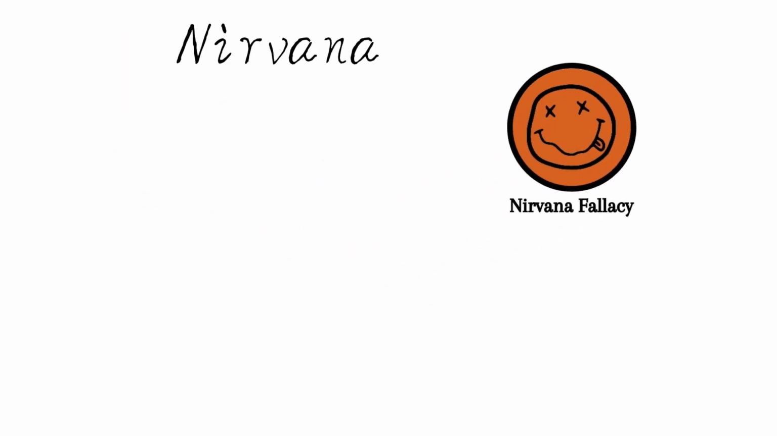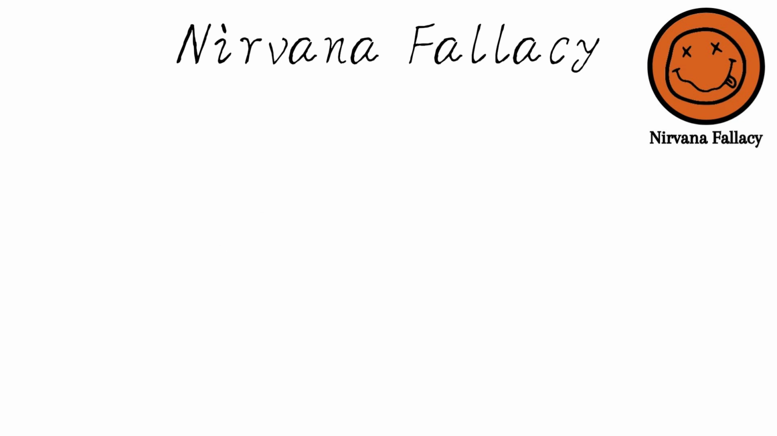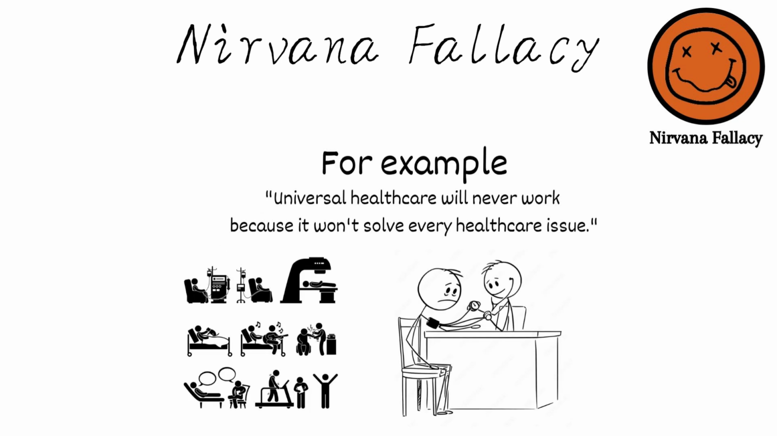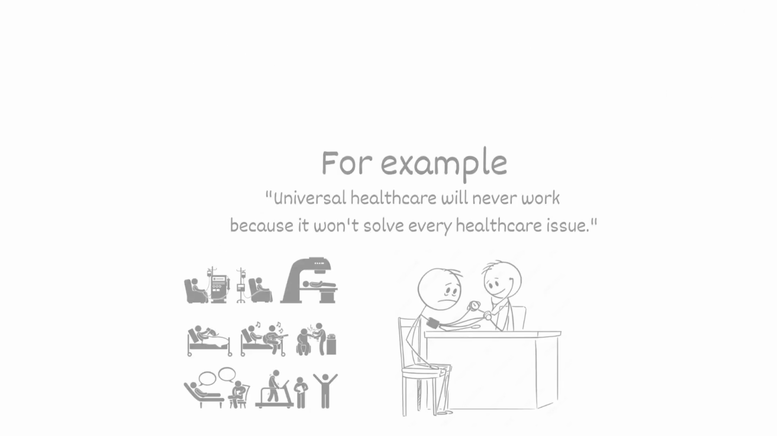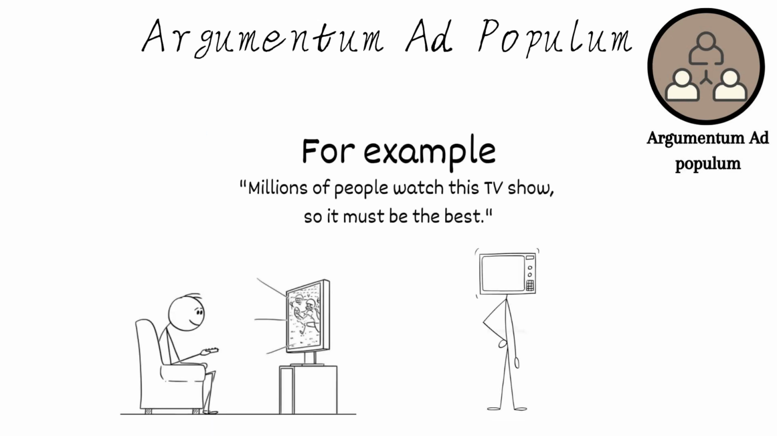Nirvana fallacy, when someone dismisses an idea or proposal because it's not perfect, even though it's an improvement over the current situation. For example, universal healthcare will never work because it won't solve every healthcare issue. Argumentum ad populum, when someone argues that because something is popular, it must be true or correct. For example, millions of people watch this TV show, so it must be the best.